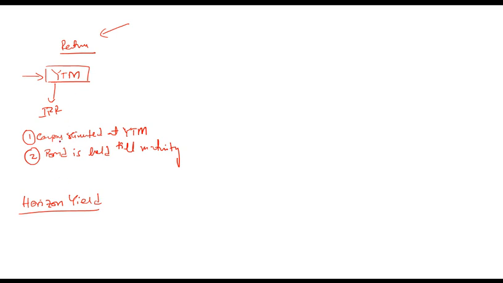These two will be the same only if coupons are reinvested at YTM, the bond is held till maturity, and interest rates do not change. If those assumptions hold, then these two will be the same. Otherwise, horizon yield can be different from yield to maturity, and this is the actual return. That means if you are measuring return, what you should be looking at is the horizon yield, or the actual return. This will take into account capital gains, capital losses, change in interest rate, and everything. This is how we measure return, or this is what is discussed in this reading.